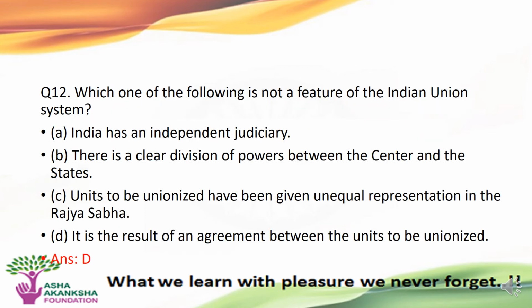The next question is, which of the following is not a feature of the Indian Union system? Options are A. India has an independent judiciary. B. There is a clear division of powers between center and state. C. Units to be unionized have been given unequal representation in Rajya Sabha. And D. It is a result of the agreement between the units to be unionized. The correct answer to this question is option D, that is, it is a result of the agreement between the units to be unionized is incorrect and is not a feature of the Indian Union system.